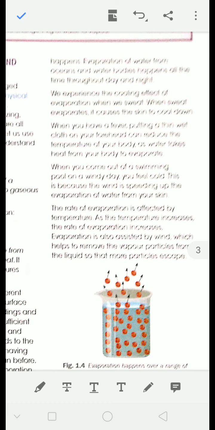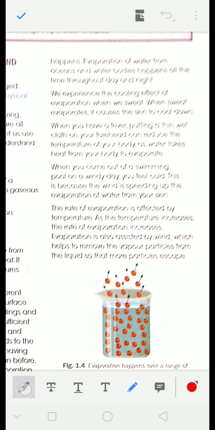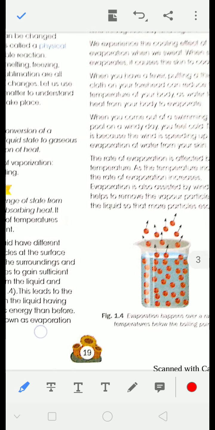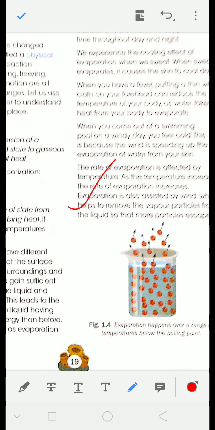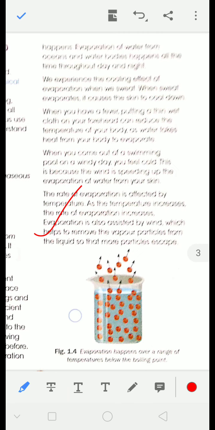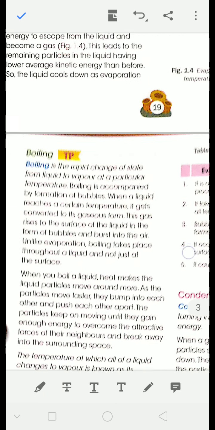Now the rate of evaporation depends upon some factors, that is the temperature of the surrounding, temperature of the liquid, wind, speed of air and all this. Okay, now let's come to the next topic, that is boiling.